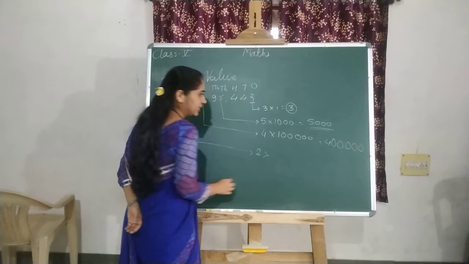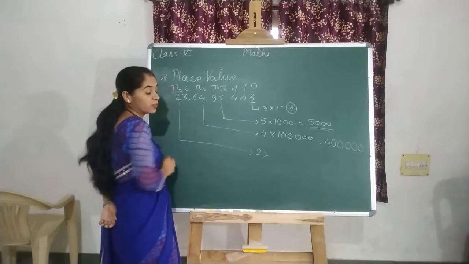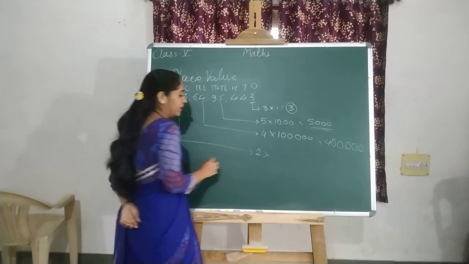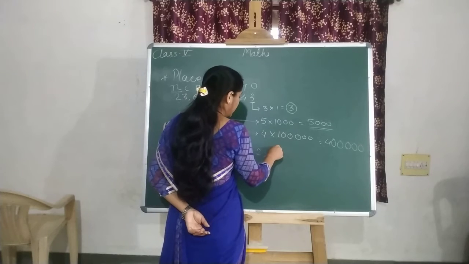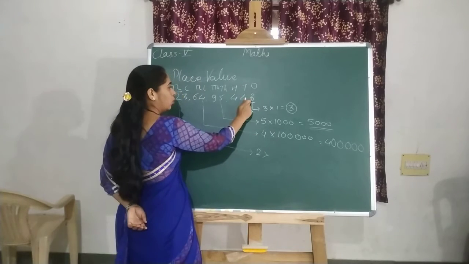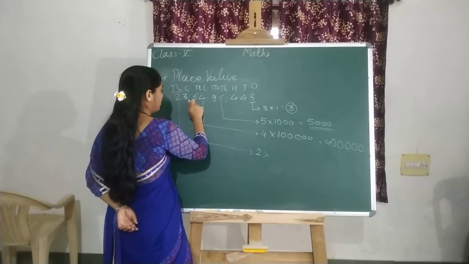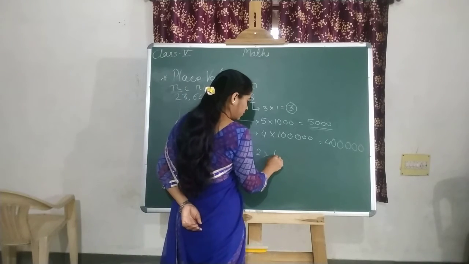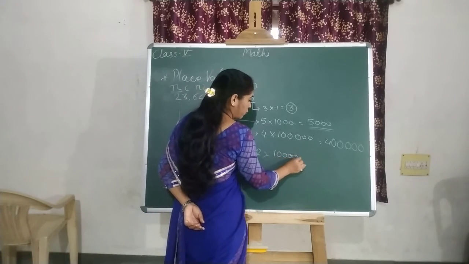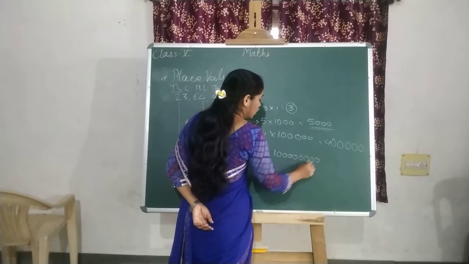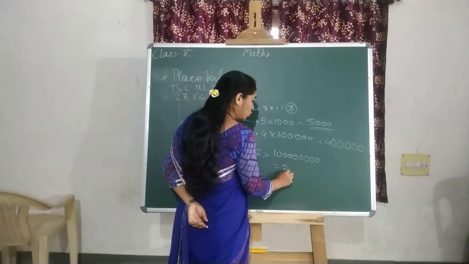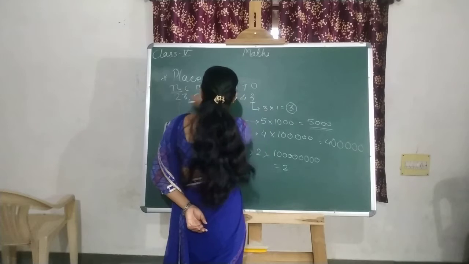Suppose this is 2. At which place is it? It is at the 10 crores place, so you have to multiply it by 10 crore. How many zeros will it carry? 1, 2, 3, 4, 5, 6, 7, 8. After the 2, how many places are there? 8.